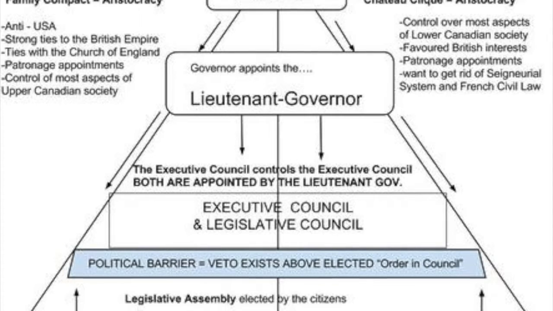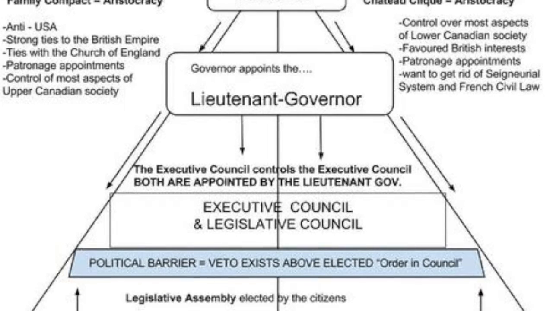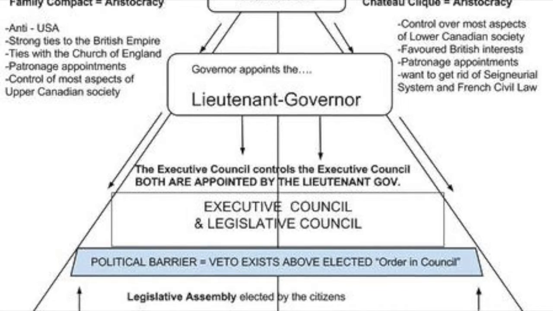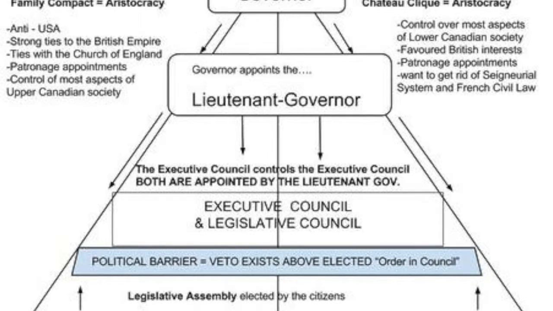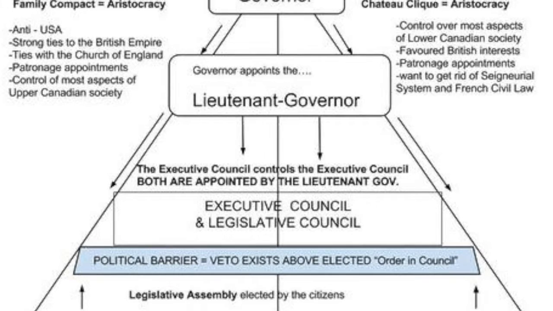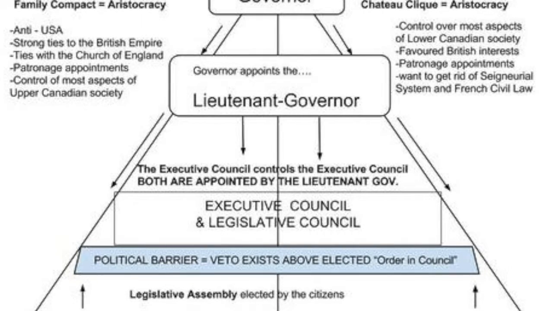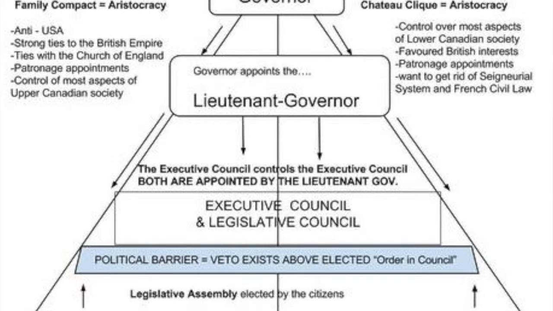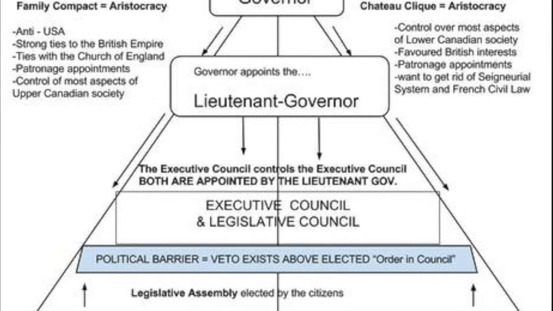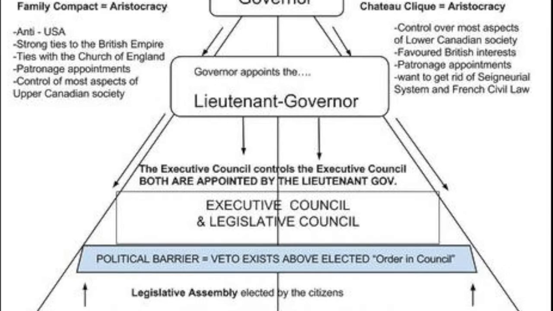Another influential member of the Family Compact was John Beverley Robinson, who became a lawyer and Chief Justice of Upper Canada. He was able to exercise lots of power with the councils and the governor. As long as the Family Compact would persuade the governor to listen to their advice, the elected representatives in the legislative assembly would not have a lot of say and influence in the government at the time. And this was what angered the reformers, because they felt that they were ignored by the people who governed them, and this is what triggered the rebellion in Upper Canada.